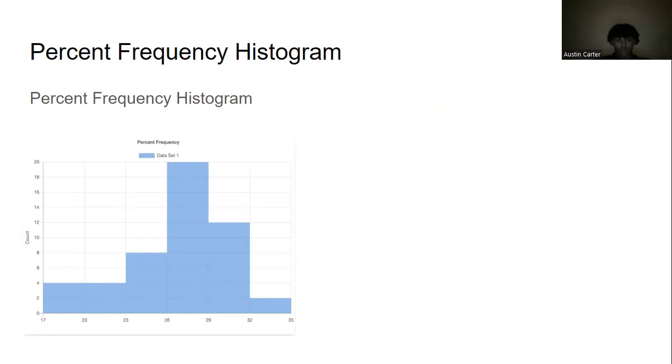So for the percent frequency histogram, as you can see, the peak is centered around the age of 25 to 29, which basically tells us that this age group has received the highest number of age estimates. The distribution is slightly skewed to the right, as there are a couple older age estimates in the 29 to 32 range as well.